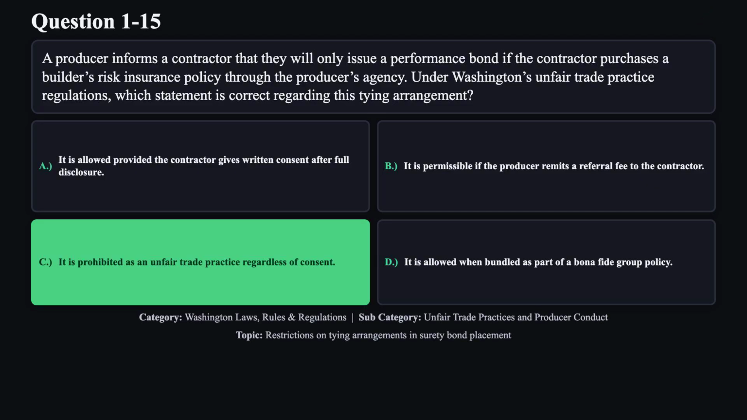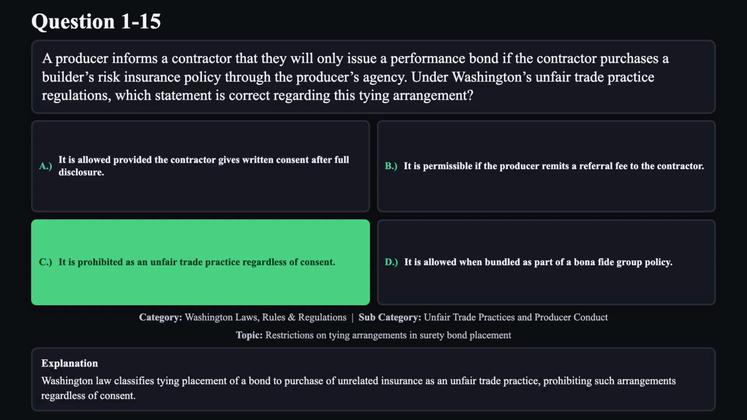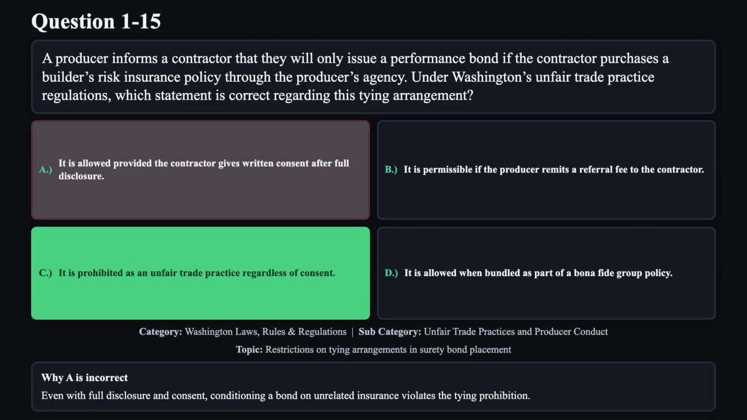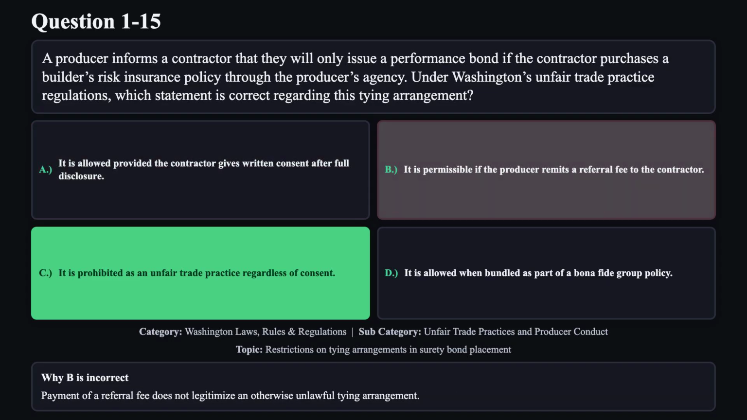The correct answer is C. Washington law classifies tying placement of a bond to purchase of unrelated insurance as an unfair trade practice, prohibiting such arrangements regardless of consent. Reason A is not correct. Even with full disclosure and consent, conditioning a bond on unrelated insurance violates the tying prohibition. Reason B is not correct.